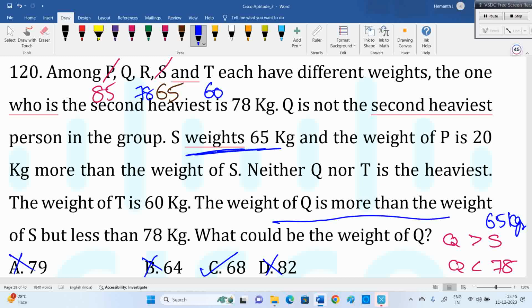So don't decide the question is difficult by seeing the question length. Try to first check what they are asking. More than 65, less than 78, only one option is available.